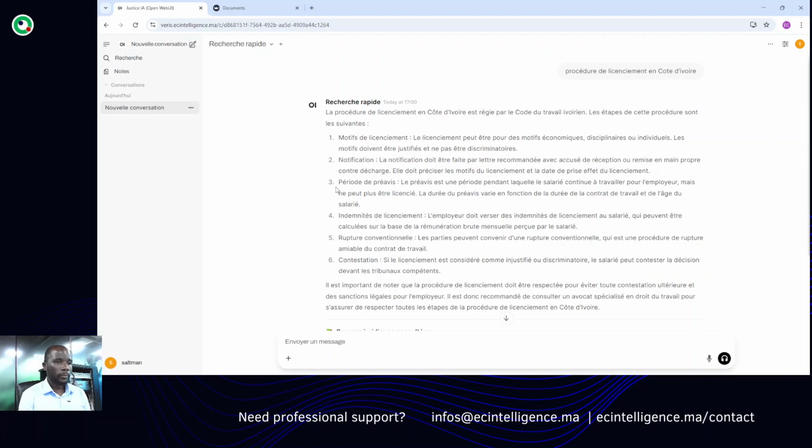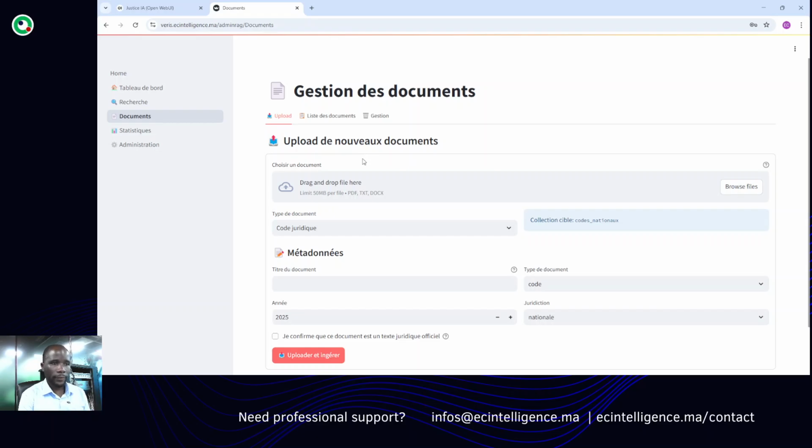We have developed dedicated interfaces to permit the end user to upload documentation. Based on the metadata referenced by the user, the RAG system can easily go through this documentation and retrieve its information. So this is a very interesting thing. Let me go back to the architecture that we have here.